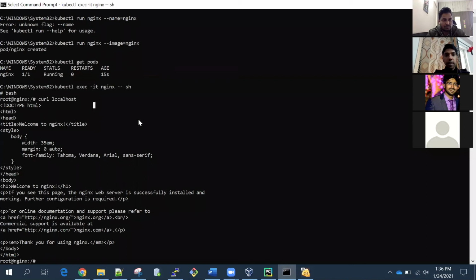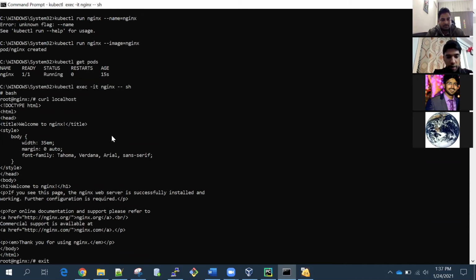So what I've done is I'm running curl localhost, accessing the web server from inside the pod or inside the container. But that is not going to happen in the real world. In the real world, nobody is going to enter inside your container or pod to gain access to the web server or to some database. So how can we access this web server or any other application from my laptop? That we will see now.